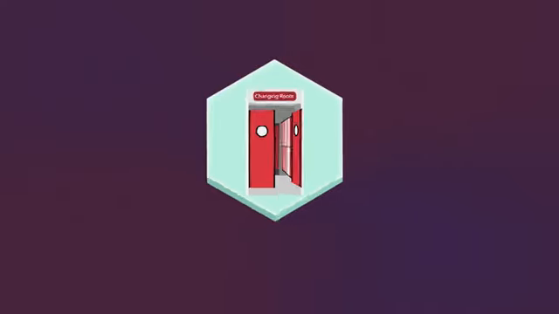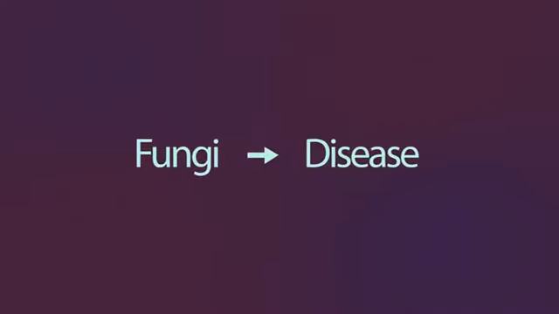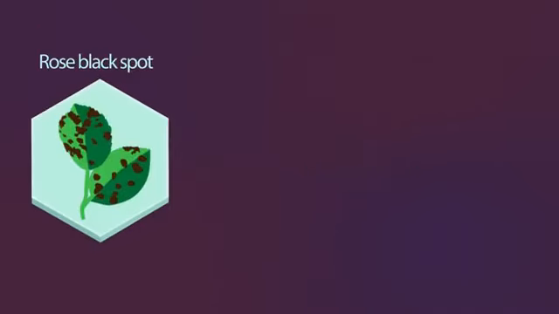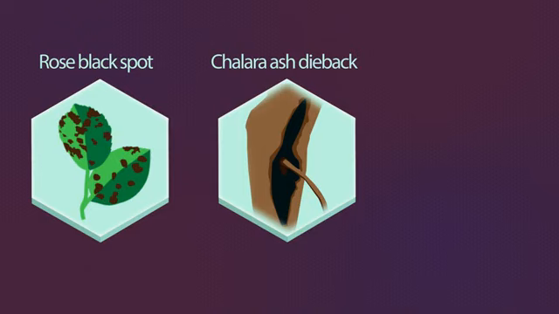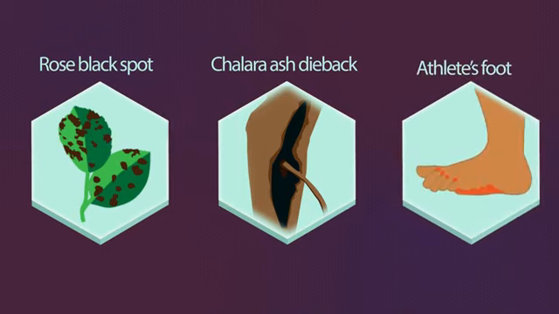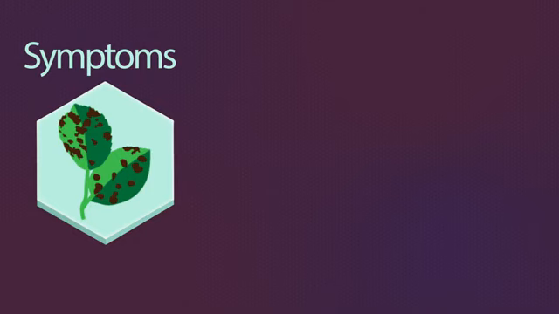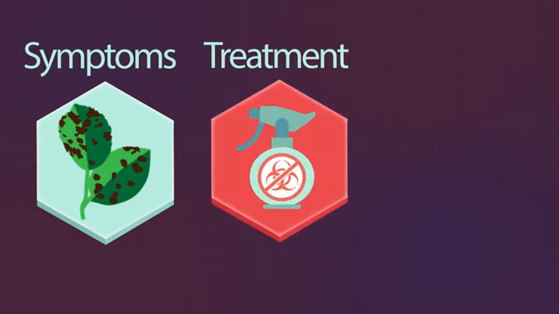So, in this video, we have looked at how fungi can cause disease such as rose black spot, ash dieback, and athlete's foot. We have discussed symptoms of these diseases, how they are treated, and how the spread of the disease can be prevented.